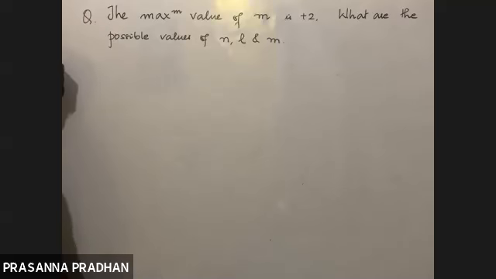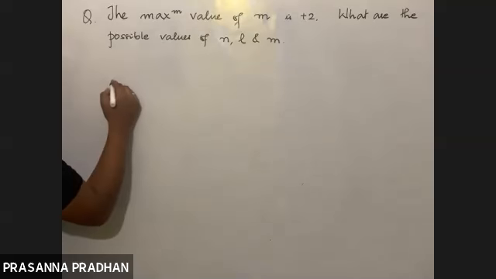What are the possible values of N, L, and M? Give me any lead.